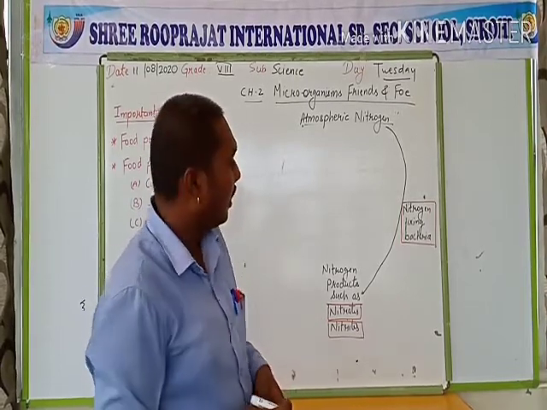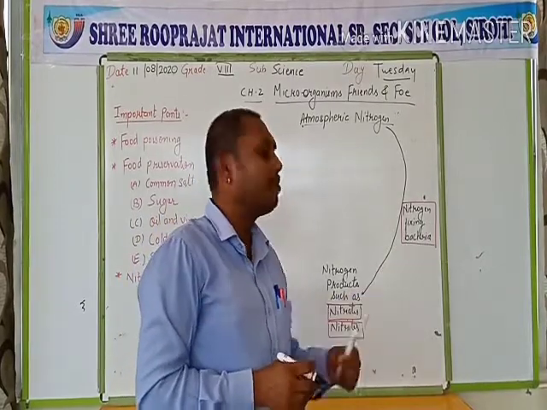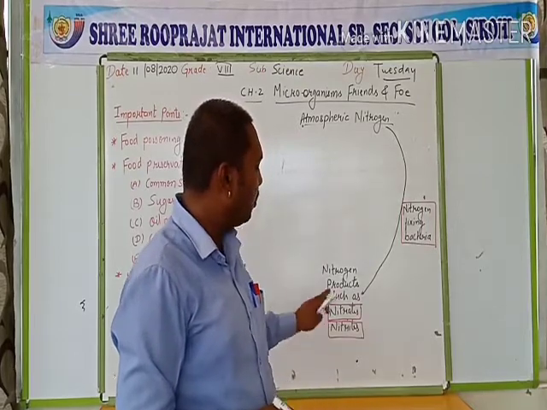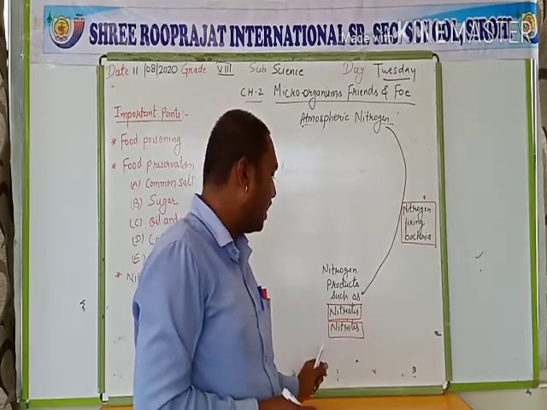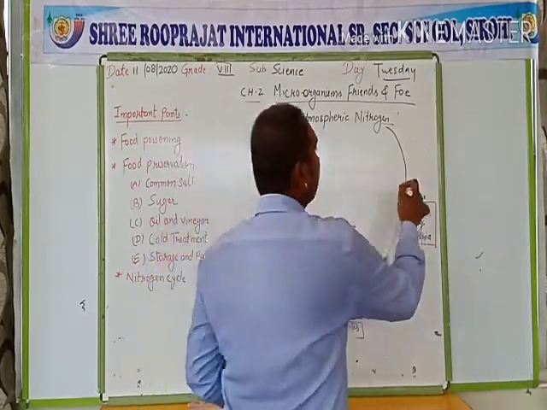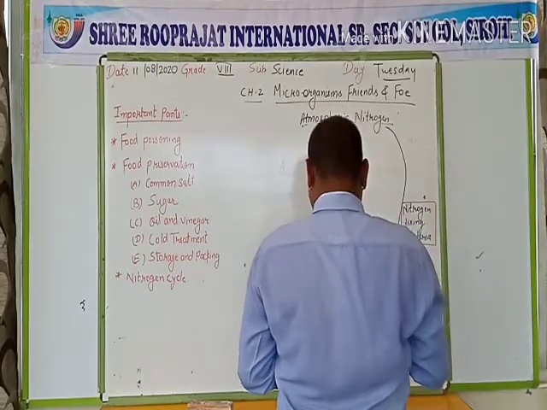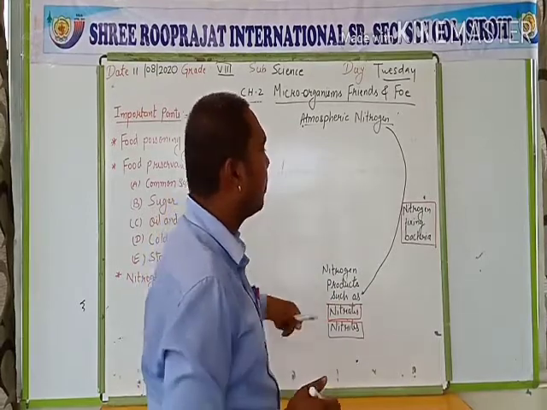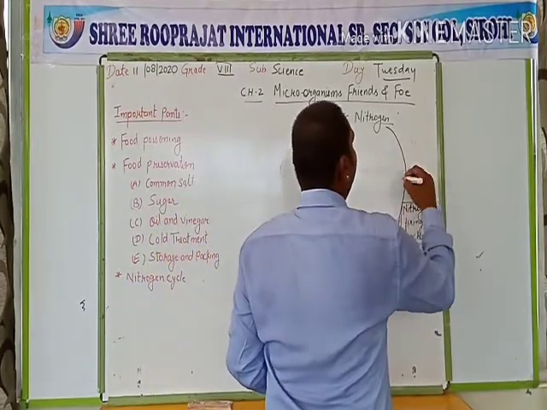and beans. In that root nodules, the nitrogen fixing bacteria are present, which converts the atmospheric nitrogen into the nitrogen products such as nitrates and nitrites, and this process is known as nitrification process. The process of converting atmospheric nitrogen into the nitrogen products is known as nitrification.